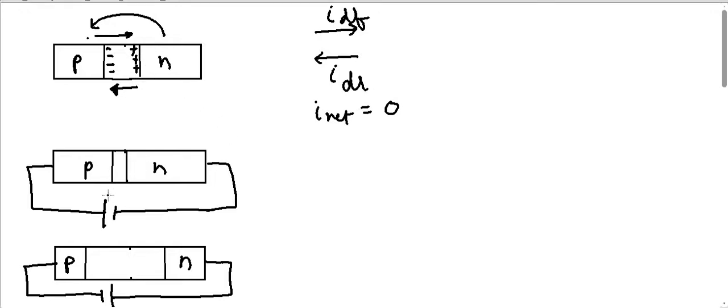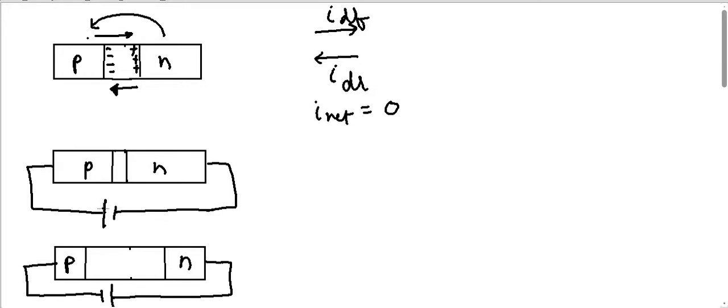Now there are two ways of connecting the battery. One is I connect the positive terminal of the battery to the P side, and the other is I connect the negative terminal of the battery to the P side and the positive to the N side. So these are the two ways in which a battery can be connected. Let us see what happens in each case. Let us investigate the first case.